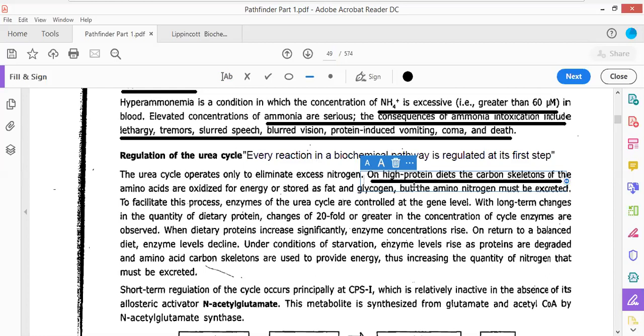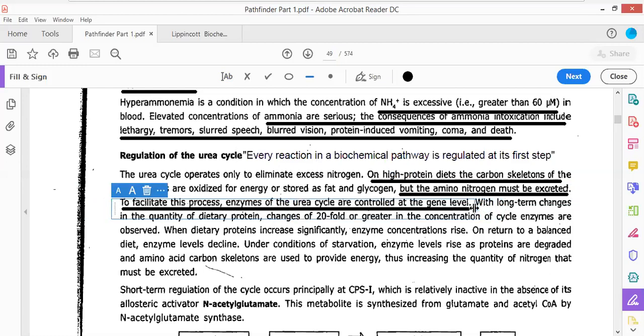The other molecules that are present, that is the amino group nitrogen atom, must be excreted out. Now how is this amino group nitrogen atom to be excreted out? The amino group nitrogen atom is excreted from the body by the sequential release of this nitrogen atom in the form of ammonia. To facilitate this process, enzymes of the urea cycle are controlled at the gene level. Now how they are being controlled, that we have to see.